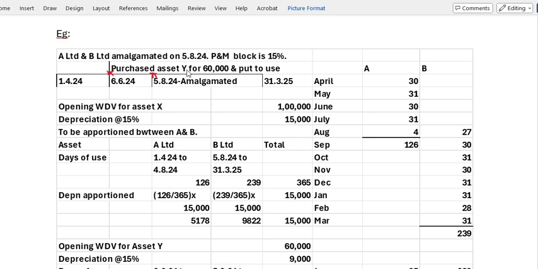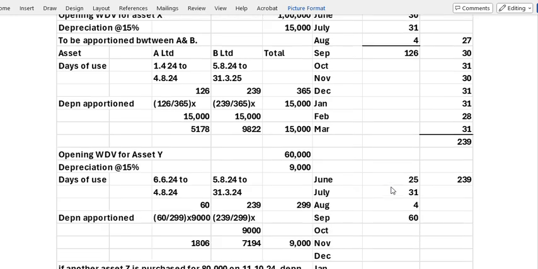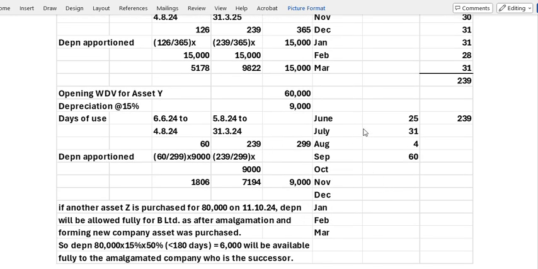Now, let us consider another asset, because one asset Y was purchased for 60,000 on 6/6/24. That means the asset came into the hold of A on 6/6. So from 6/6/24 to 4/8/24, the asset is with A. From 6/6 to 30/6, that means 25 days it was with A in June, and July 31 days, and August up to 4/8, means 4 days only with A. That means total 60 days.